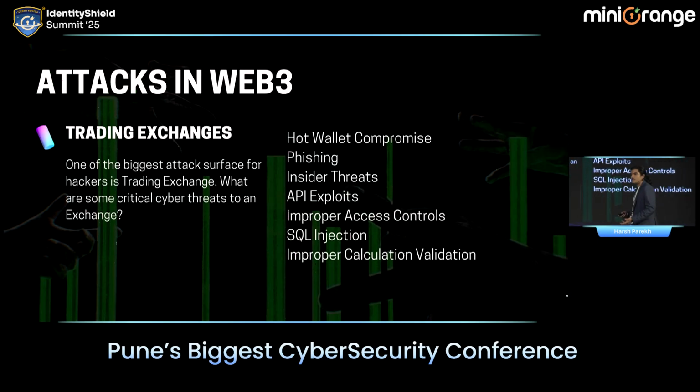Second is phishing, a very common attack in the Web2 ecosystem. We won't deep dive into it, but this is the most common one. A lot of people in the Web3 ecosystem, the trading exchanges, the companies, still face phishing attacks. And those phishing attacks are not normal; obviously, they are a bit advanced. They are specifically related to Bitcoin and Ethereum and such kind of fishy messages. So that is another risk through which exchanges get hacked.